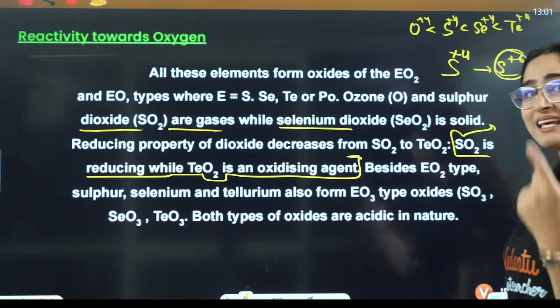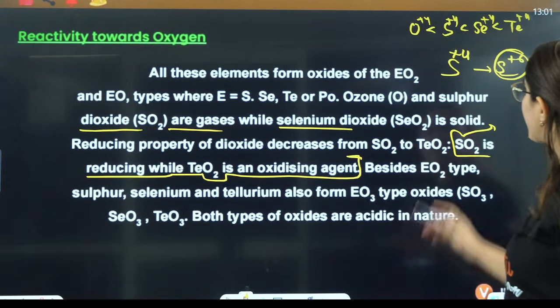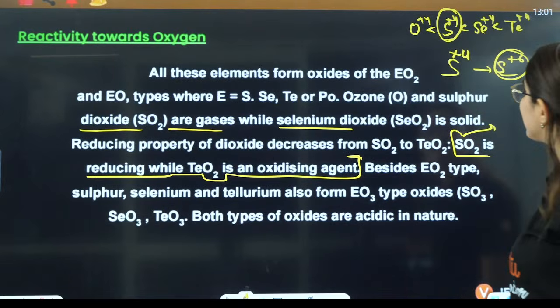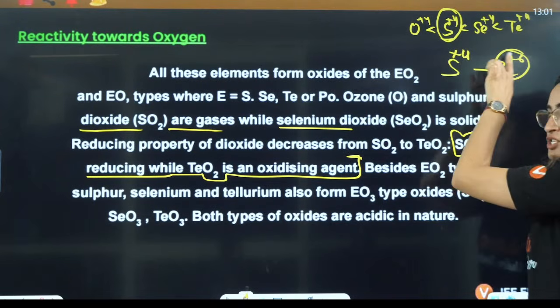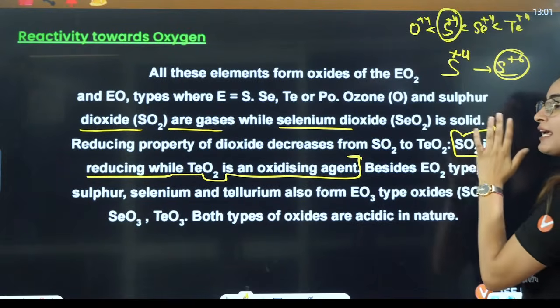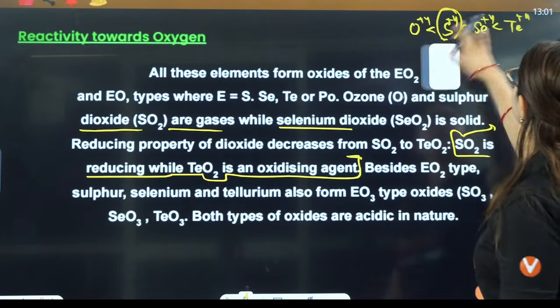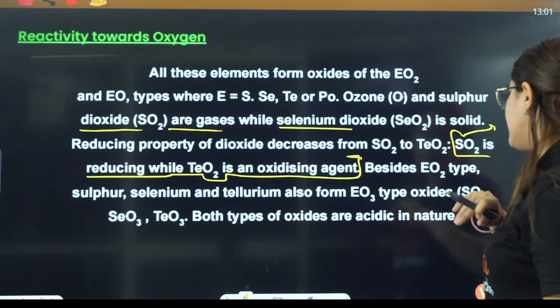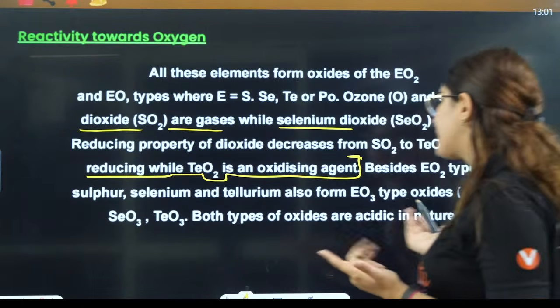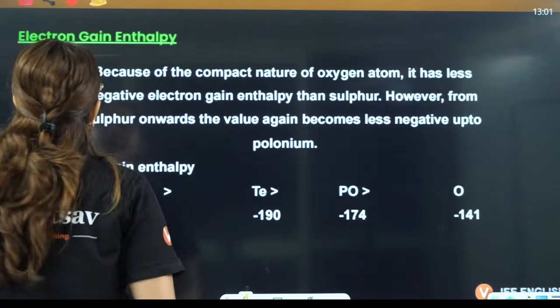It can easily increase the oxidation state because in sulfur, higher oxidation state is more stable. That is why it can change its oxidation state to +6 easily, and that is the reason it behaves like a very strong oxidizing agent. Then both types of oxides are acidic in nature, right?